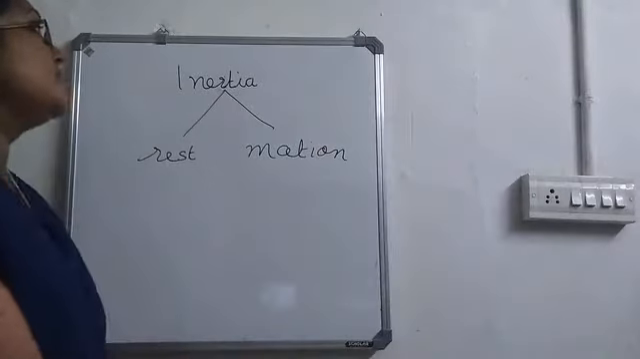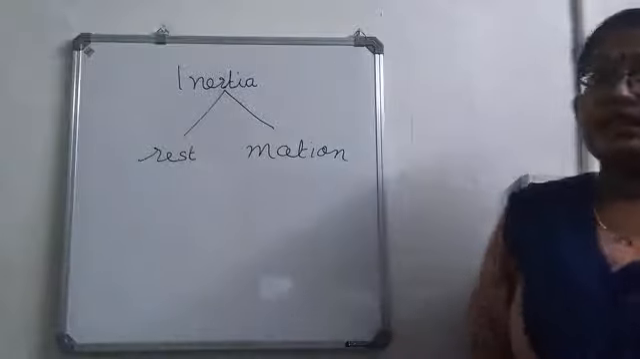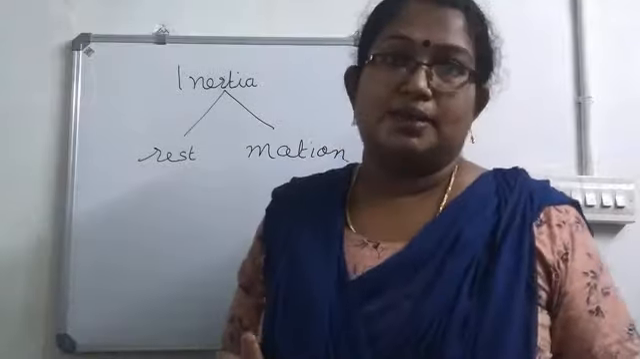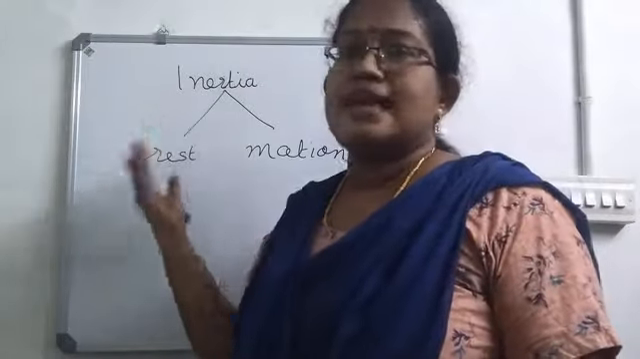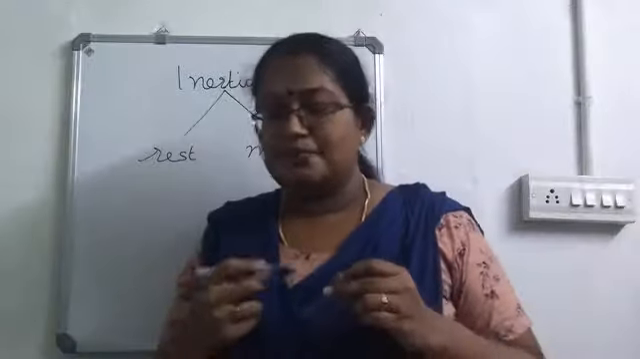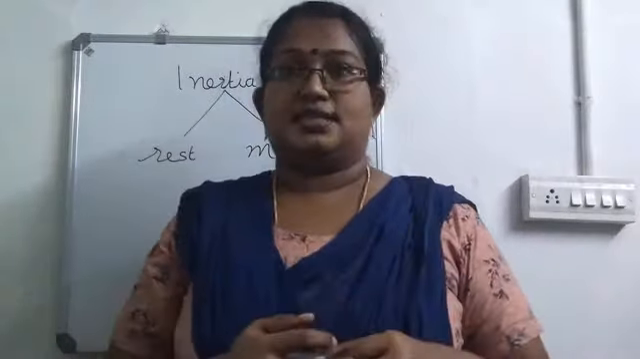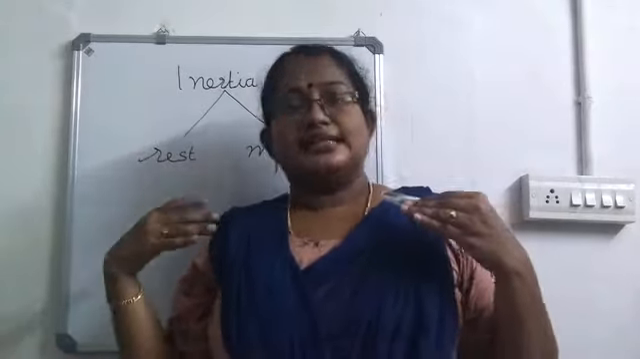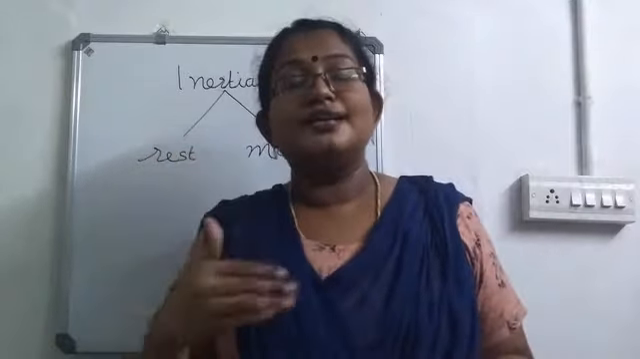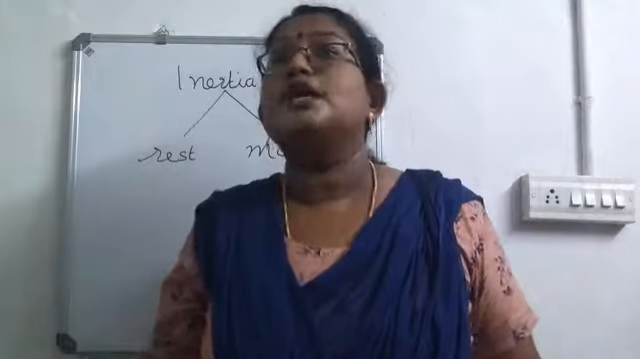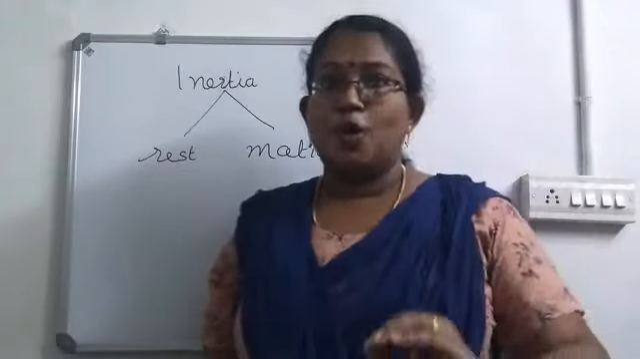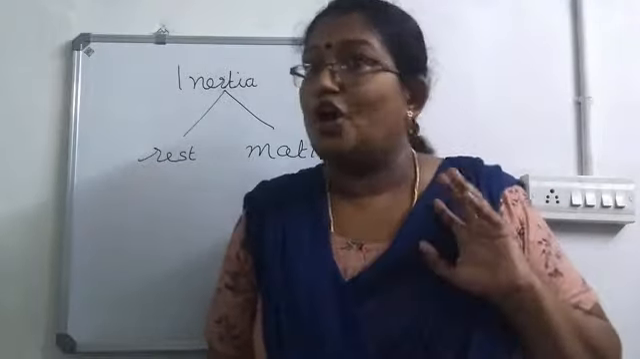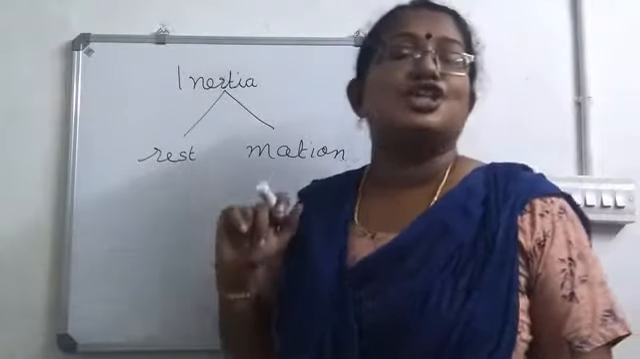We are going to discuss examples for this. Inertia can be classified as inertia of rest and inertia of motion. First we will discuss examples for inertia of rest, and before that, how can you define inertia of rest? The tendency of a body to continue in its state of rest can be called inertia of rest. If a body is at rest, what is its tendency? Its tendency will be to continue in the state of rest, and that is known as inertia of rest.